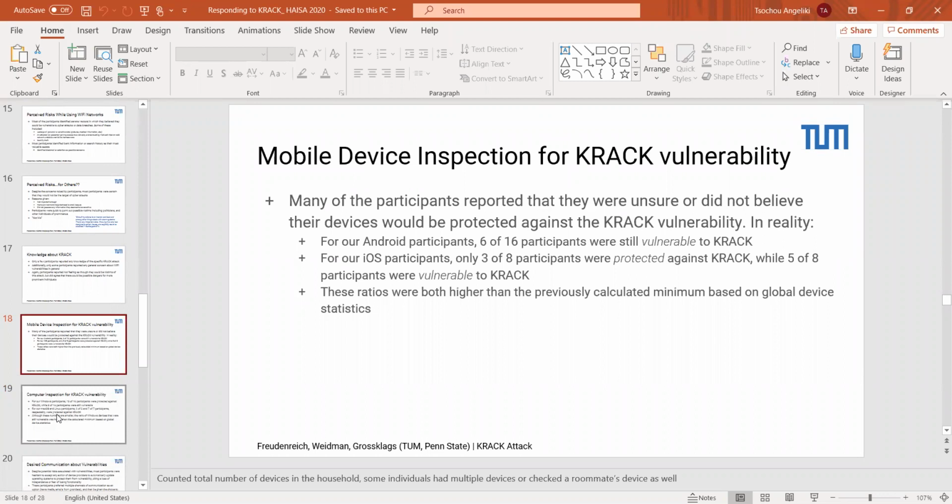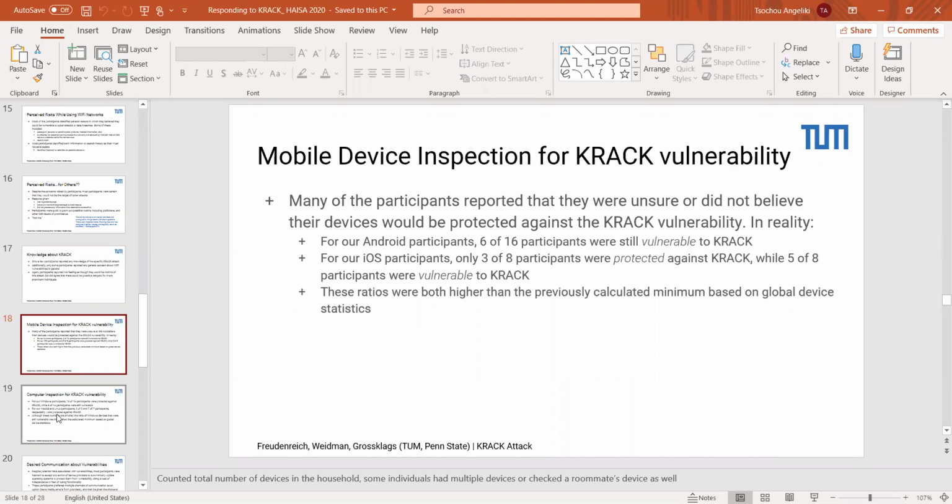So one of the other things we wanted to do is, in addition to a wide level analysis of mobile devices at scale, we also wanted to check with the participants that we talked to as to how vulnerable their own personal devices were to KRACK attack. And just wanted to note here, the device numbers here are higher than the number of people we talked to in the study.